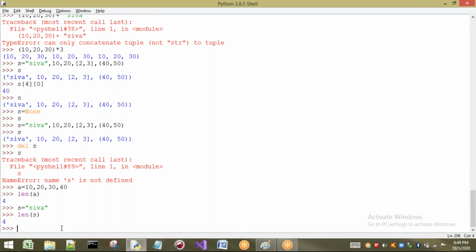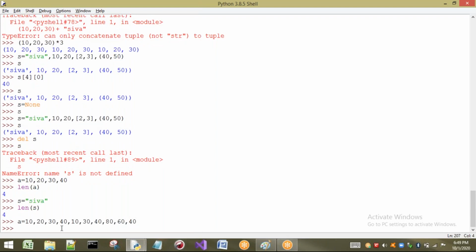Next, I want to find the count of a particular value. Let us take 10, 30, 40, 80, 60, for example, and then 40. Now I want to find the number of tens present in my tuple. So I will write count of 10. This indicates I want to count the number of tens. From where? From a. So you have to write a dot count of 10.